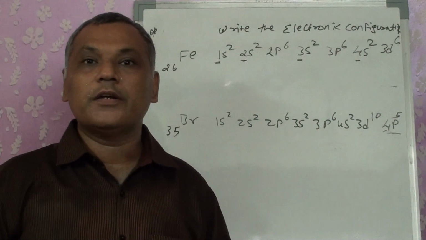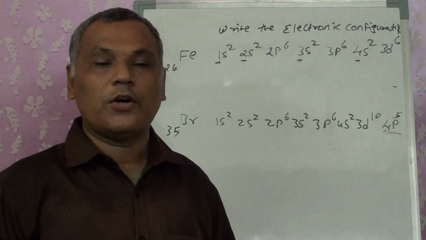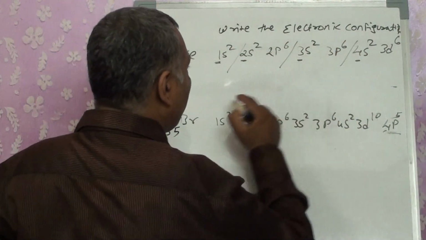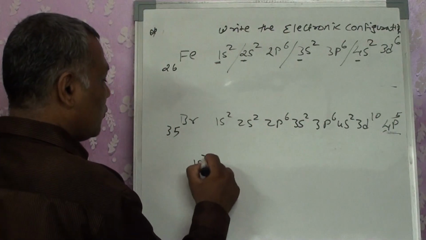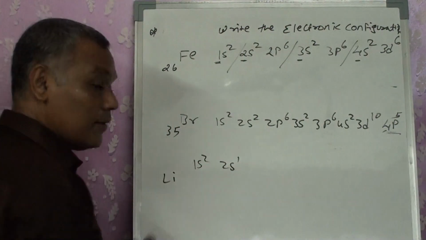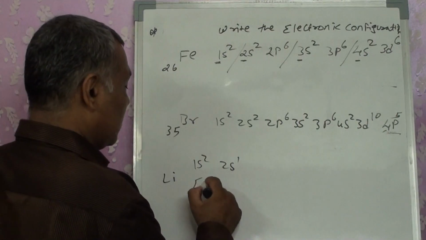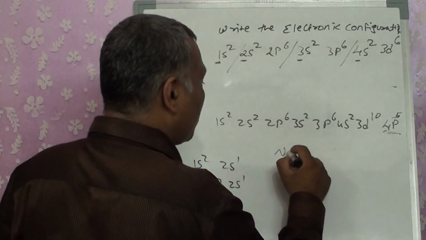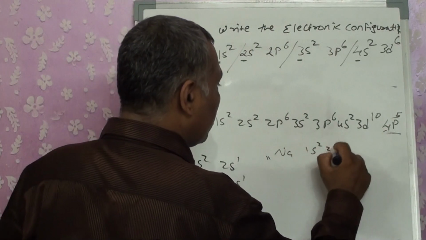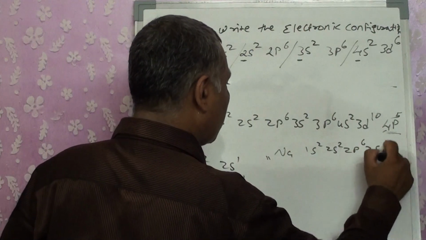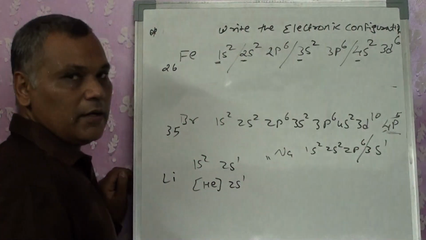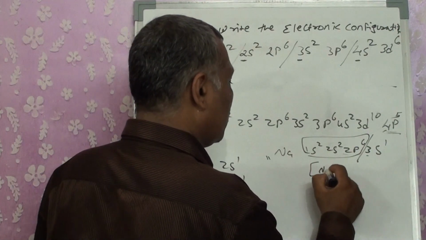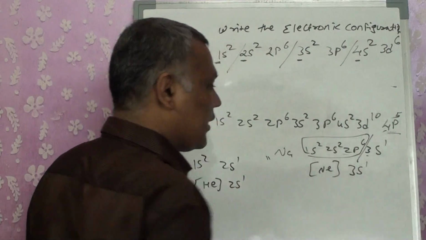After the achievement of the inert gas, when you are changing the quantum number, you can put an inert gas configuration over here. If I am writing 1s2, 2s1, this is for Li, I can write it as helium 2s1. For sodium, 1s2, 2s2, 2p6, 3s1, the configuration changes from 2 to 3, so this inert gas configuration can be written as neon 3s1.